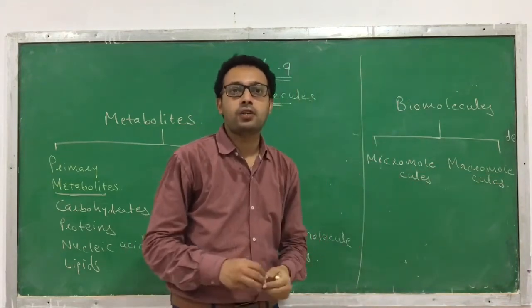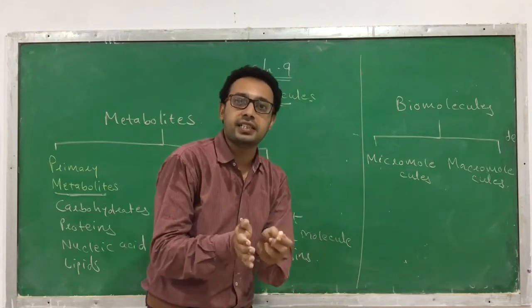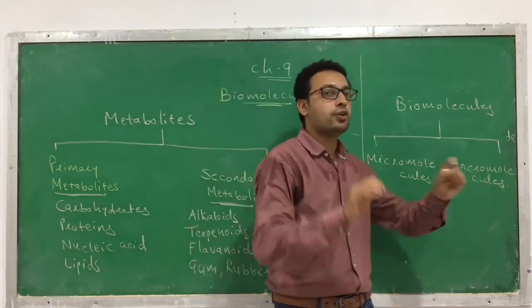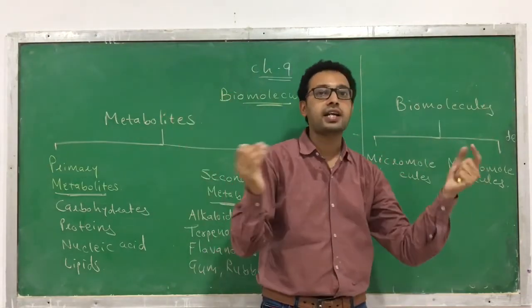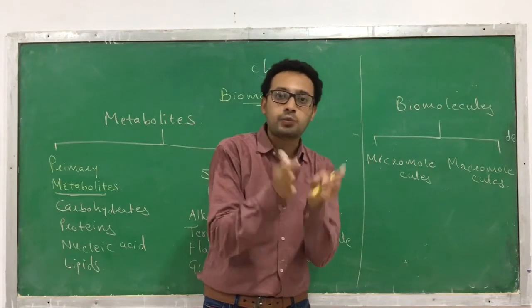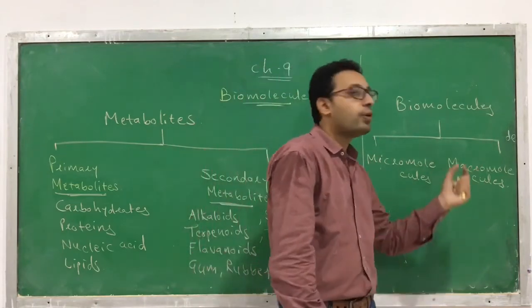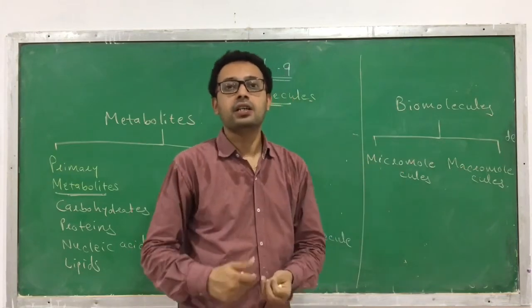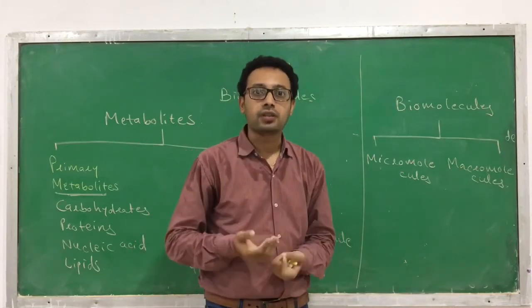What is called micro? Micro means small, so in general they are small in size. Macro means large, comparatively large. So those which are smaller we call micromolecules, and those which are comparatively larger are called macromolecules. But small means how much small?